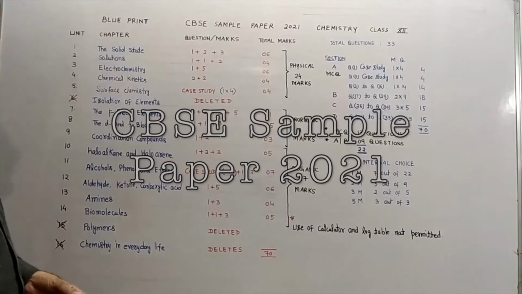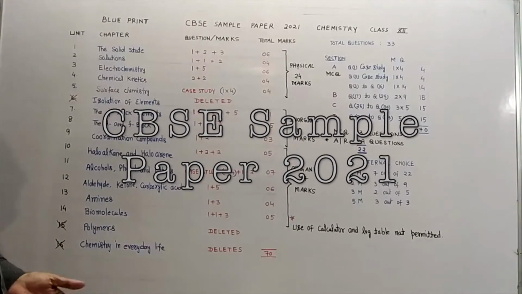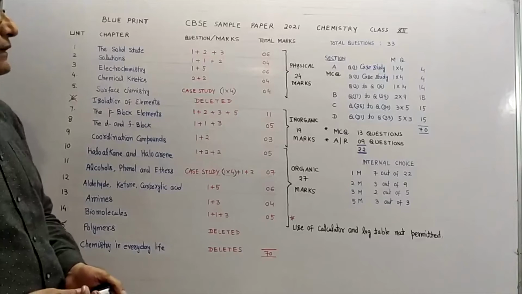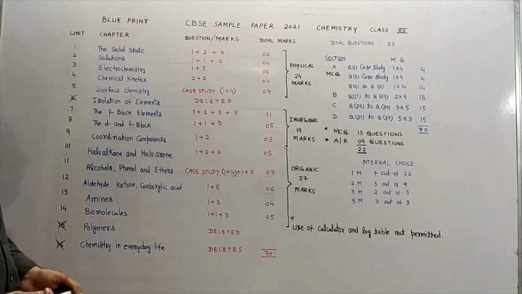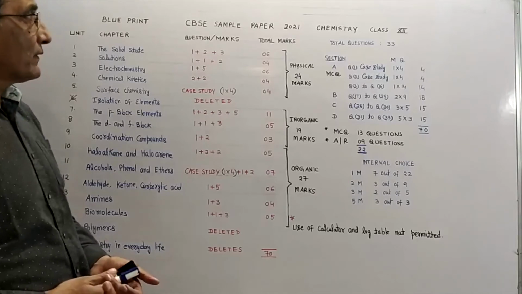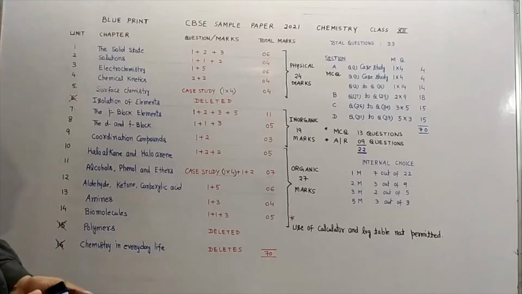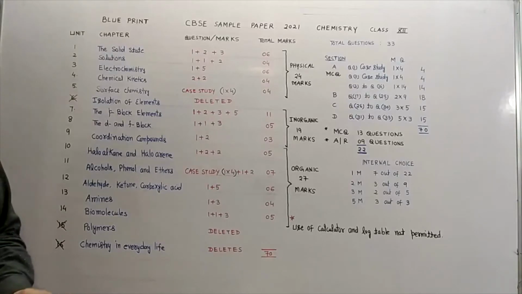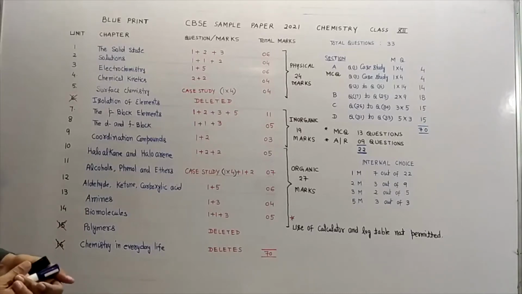So students, today we will discuss the latest CBSE sample paper 2021 for chemistry. There are many changes in this year's sample paper. All of you might be aware, I prepared one blueprint for this sample paper. With the help of this blueprint, you will be able to understand what type of questions are coming and what is the weightage. So here I did some homework for you.